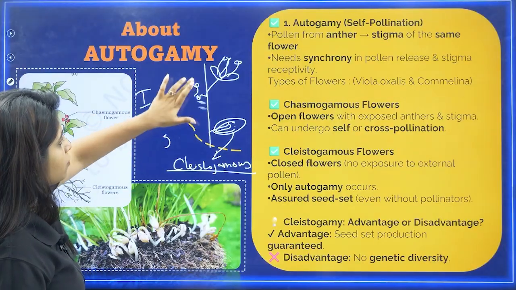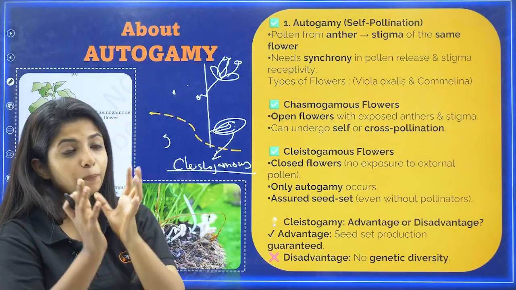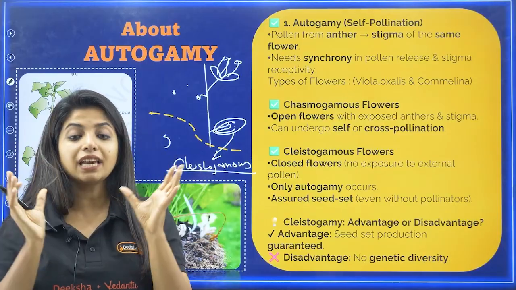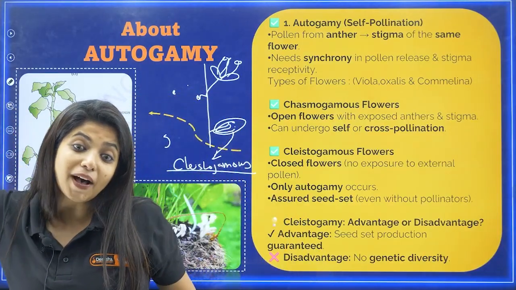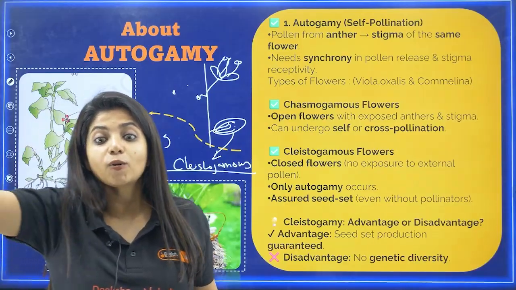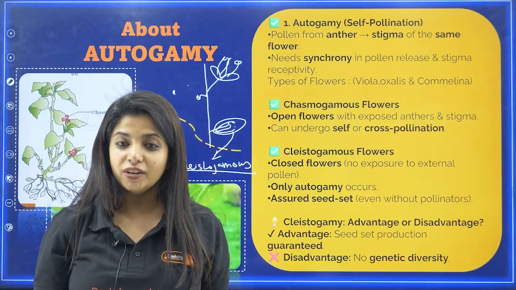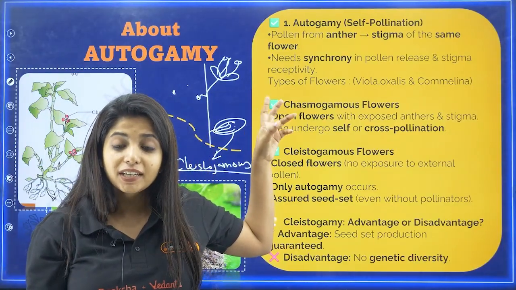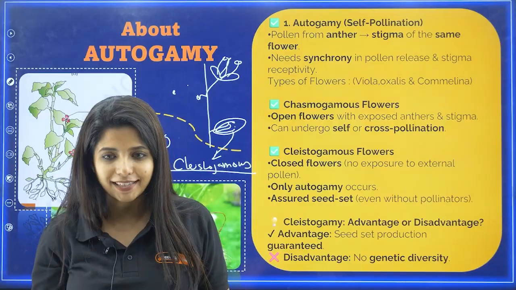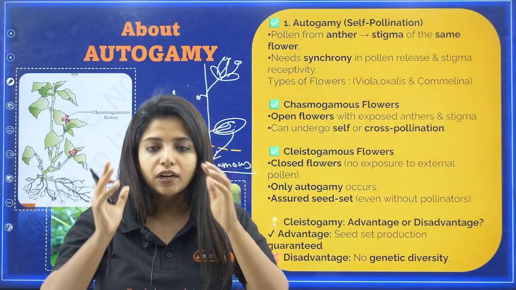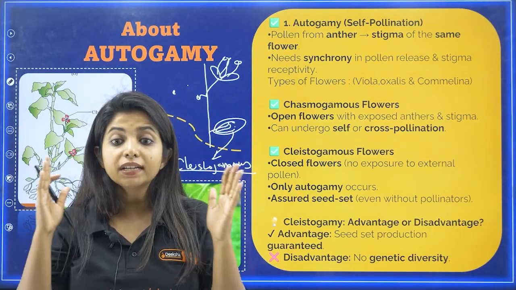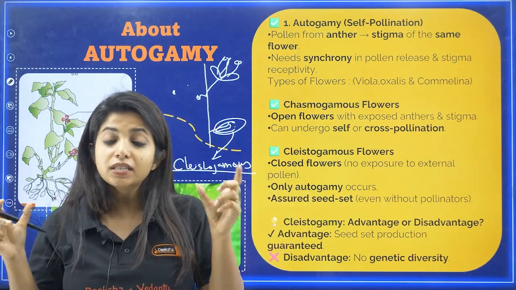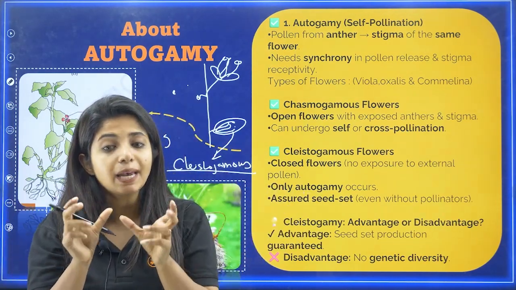In chasmogamous flowers, my dear children, since the stamen and the pistil are open, what can happen? The pollen from another flower, from another plant, can also come and do pollination. So it's totally fine with them. And we're going to study what type of pollination that is known as. Okay, so first understand autogamy. Autogamy means anther to the stigma of the same flower. Okay, and it needs what? It needs synchrony of what? Pollen release and stigma receptivity.